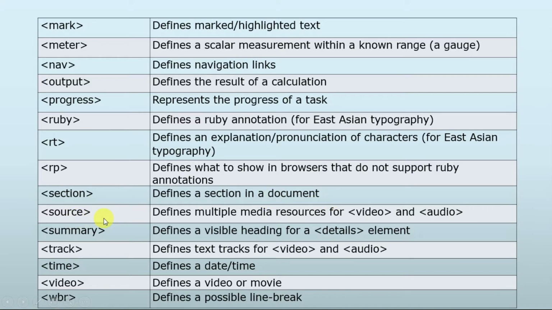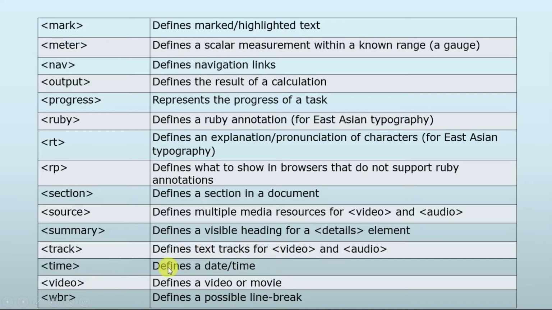Source element is very useful and very widely used in day-to-day web designing and web development. It defines multiple media resources for video and audio. After that, summary. Summary defines a visual heading for a details element. And then track. Track defines the text track for video and audio.